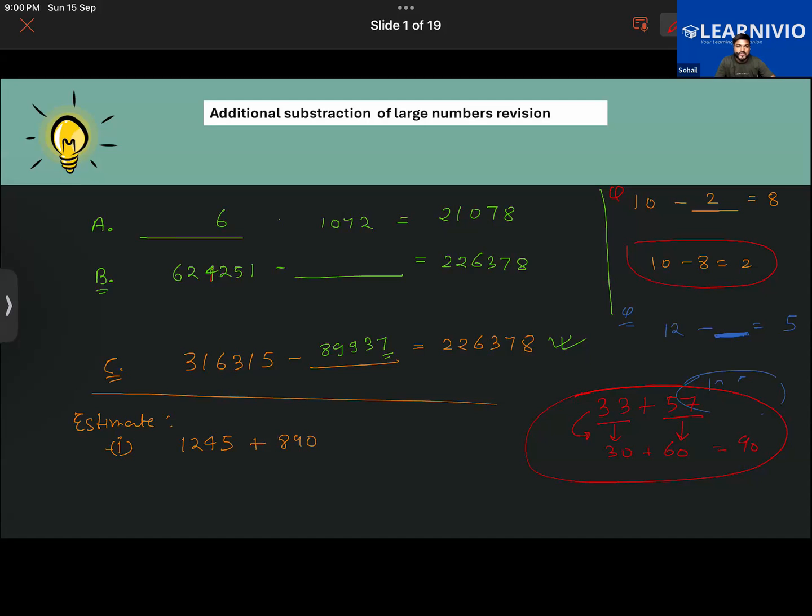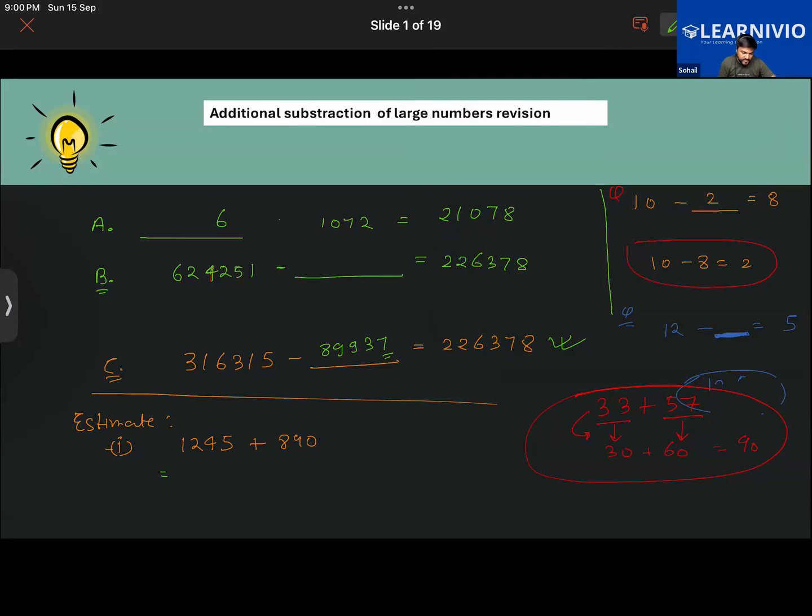You have to use logic in this. For example, in 245, I will be rounding it off to the nearest 10. This one, I will be rounding off to the nearest 100. You have to apply some logic in this.